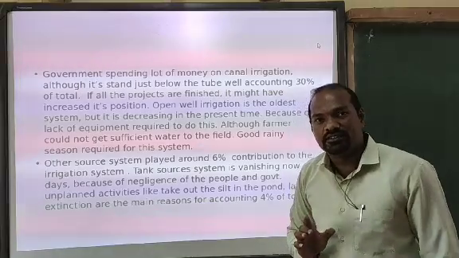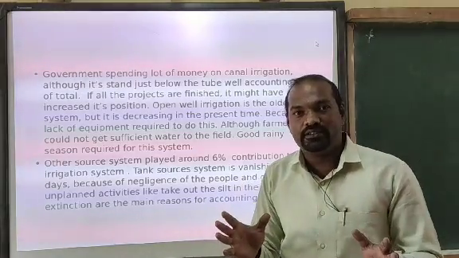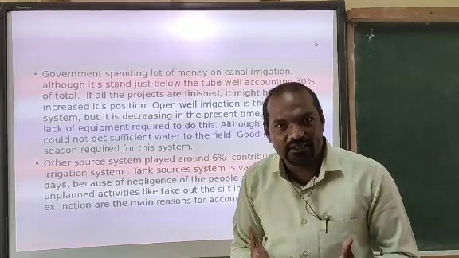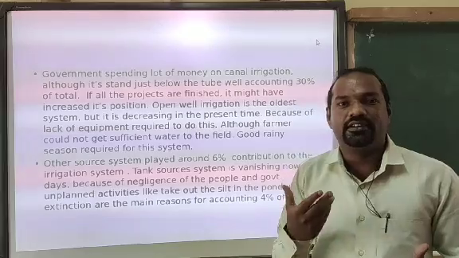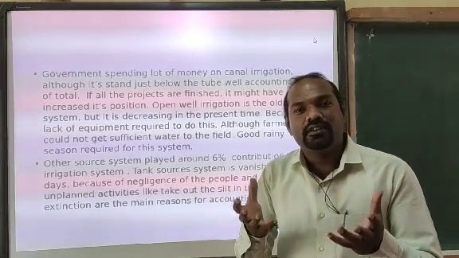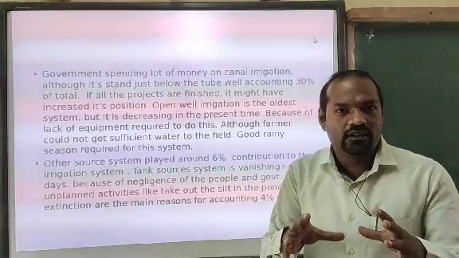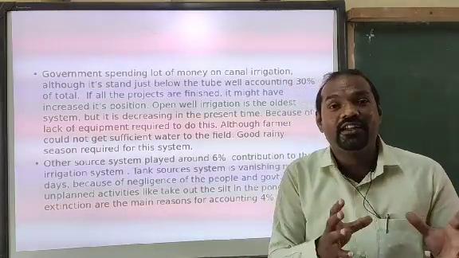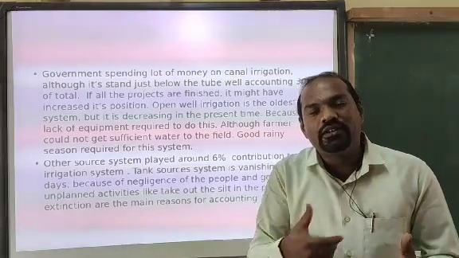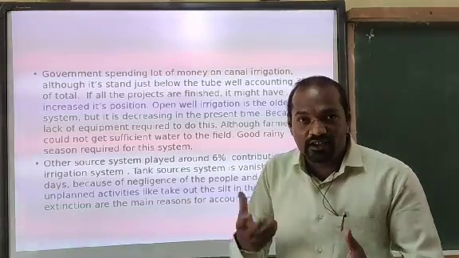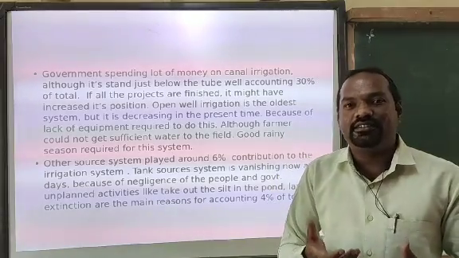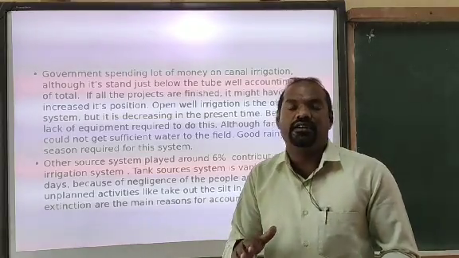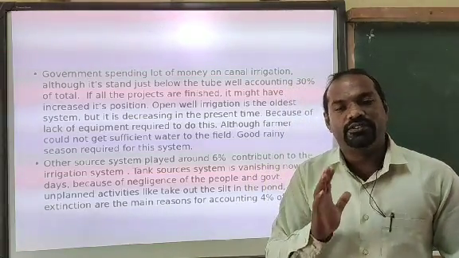Remember, dear students, if the government and the people won't take out the silt in the pond or the lake, what happens after 20 or 30 years? The silt will keep getting stored in the lake, and the water storage capacity of that lake will decrease. Automatically, the lake won't give sufficient water. If they dig out the silt regularly, every 10 or 20 years, the lake will give good water storage.